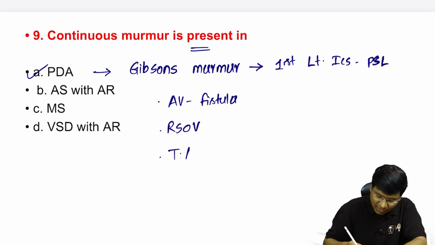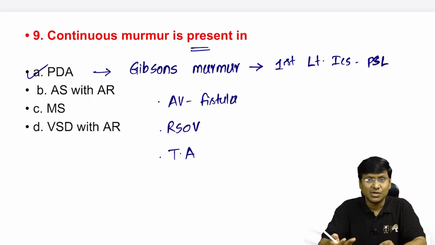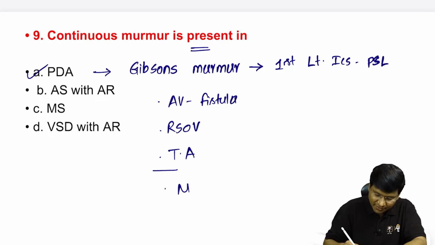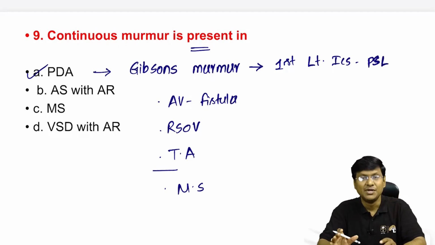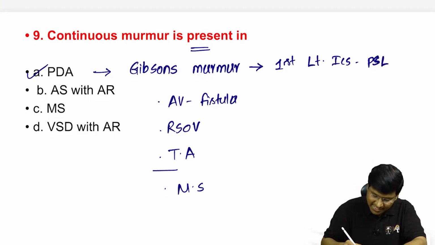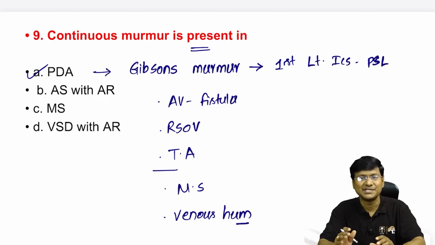Apart from these, in pregnancy we have the mammary souffle. You need to auscultate over the mammary gland during pregnancy; due to increased blood flow through the mammary arteries, there can be a continuous murmur. And in children, in the right supraclavicular area, you can have a continuous murmur that we call the venous hum.